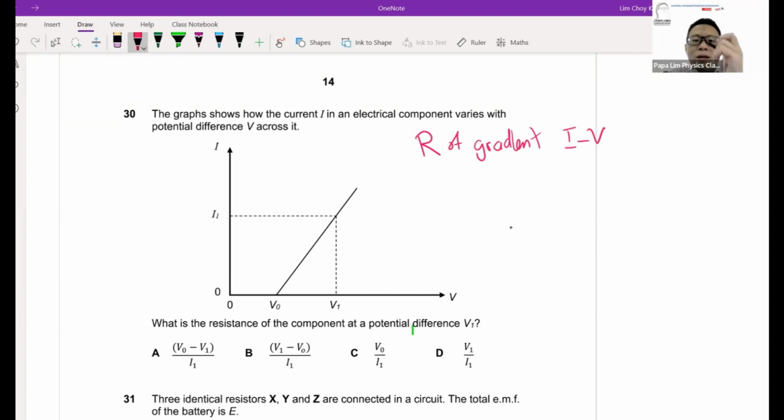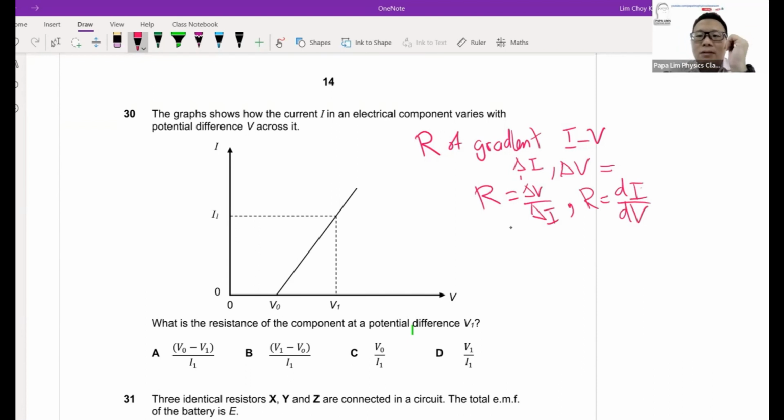So in this case, we are not looking at the change in I or change in V, which would lead to R being change in V over change in I. Some students even go to the extreme of saying that R is delta V over delta I, like differentiation. I will not say this is correct.